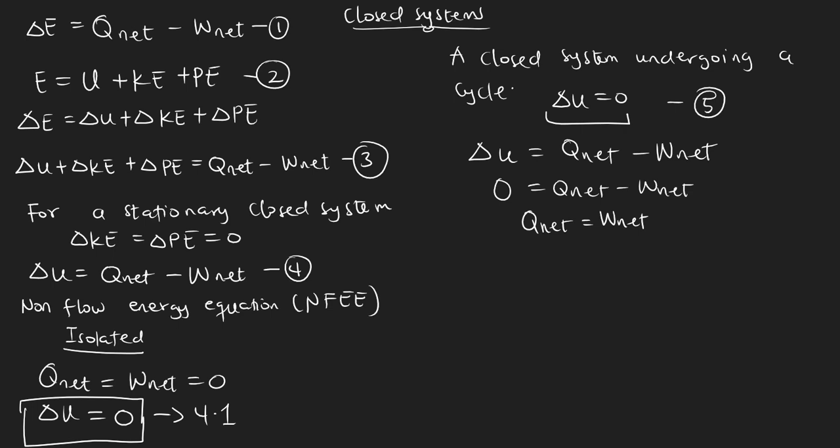And then for a closed system undergoing a cycle, you have the change in U equal to zero. So for that one too, you consider equation 4, just that you will have the left hand side equal to 0. Therefore, we have this equation here, which I name equation 6. So these are the various formulas that you are going to need in this video to solve some questions. With this understanding, let's go ahead and try the first question.